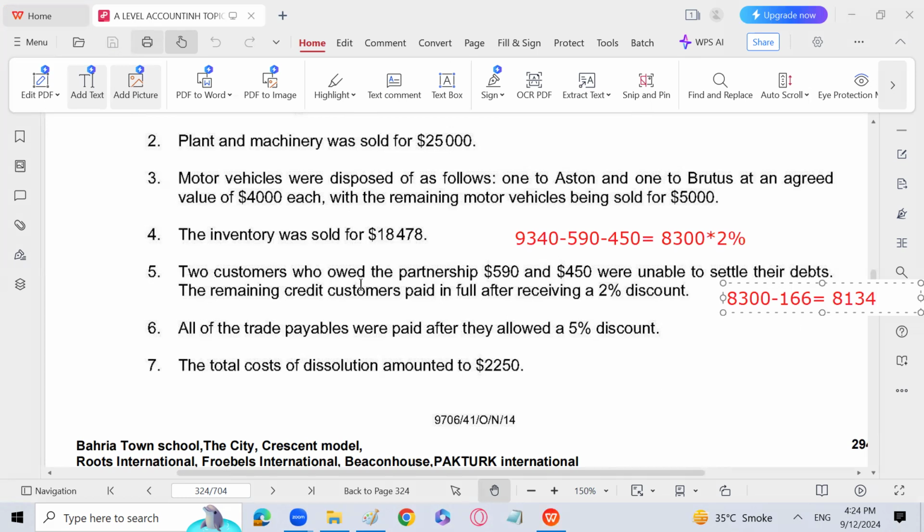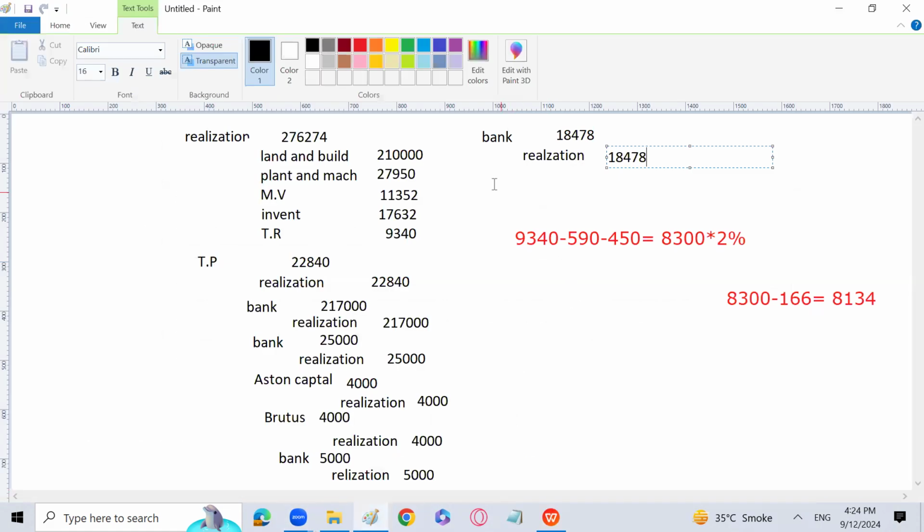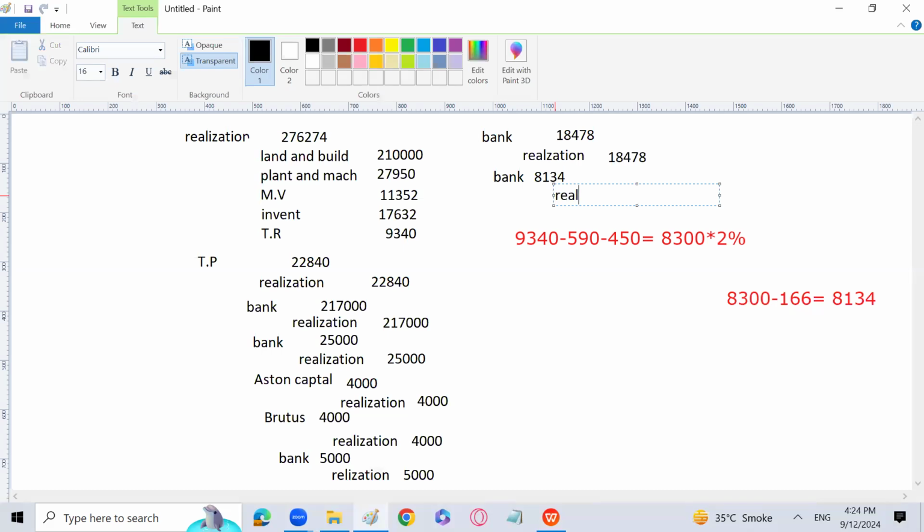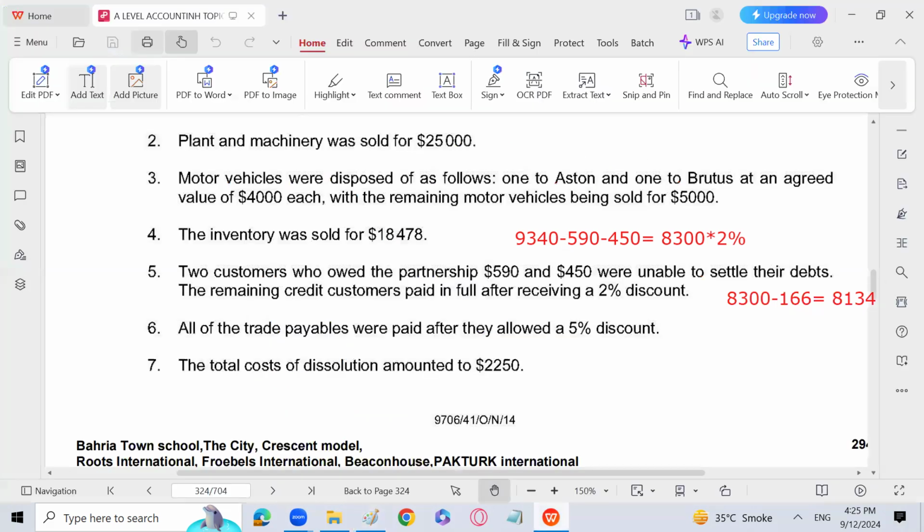So I will write it. The entry is going to be the same, that is bank to realization account 8134, and realization account is going to be credited. This is the amount actually we have received from the trade receivables. Okay, now let's move forward. All of the trade payables were paid after they allowed a 5% discount.